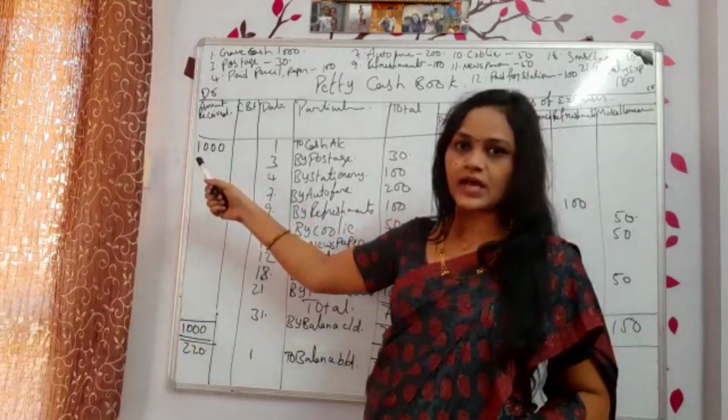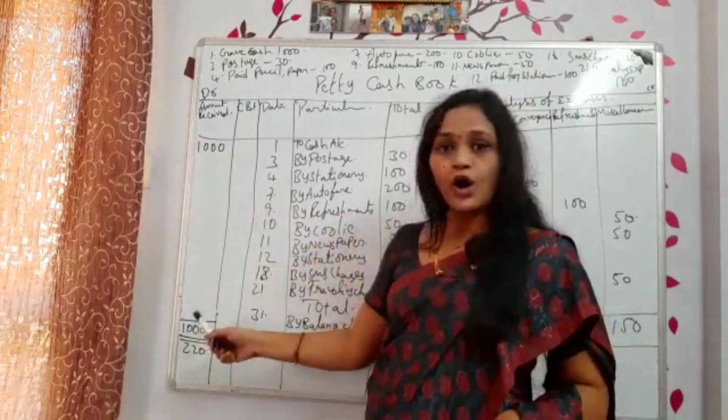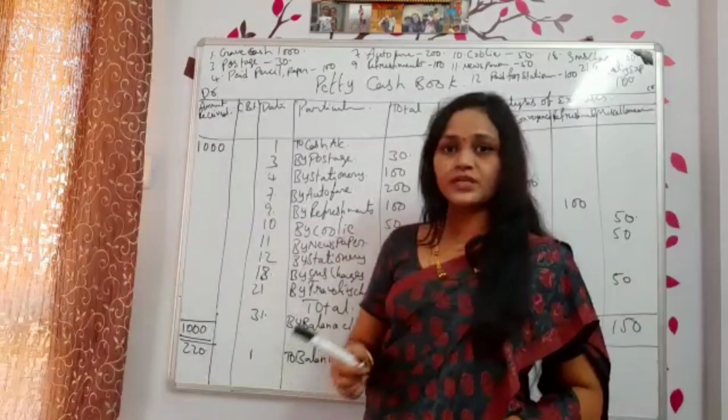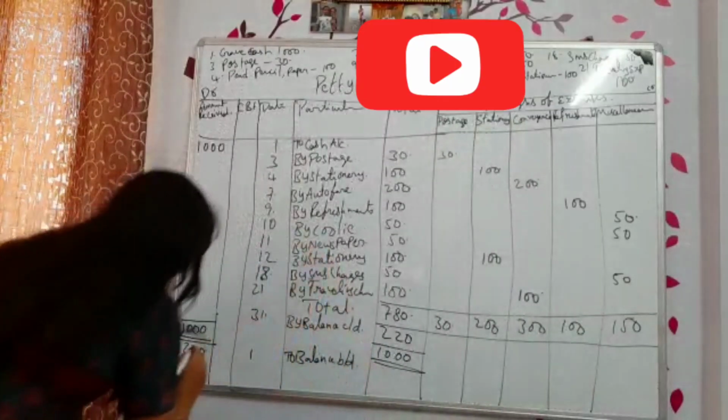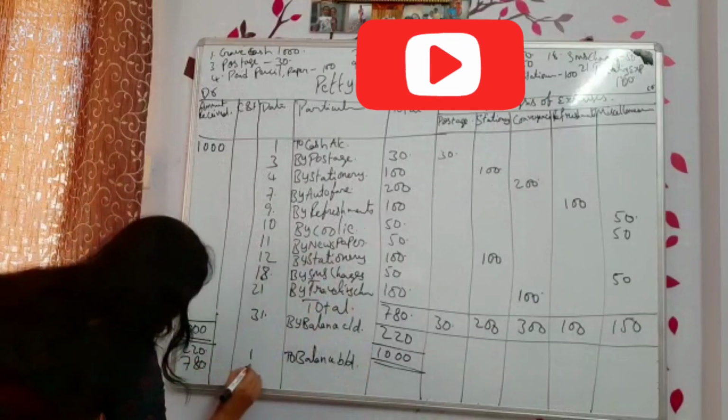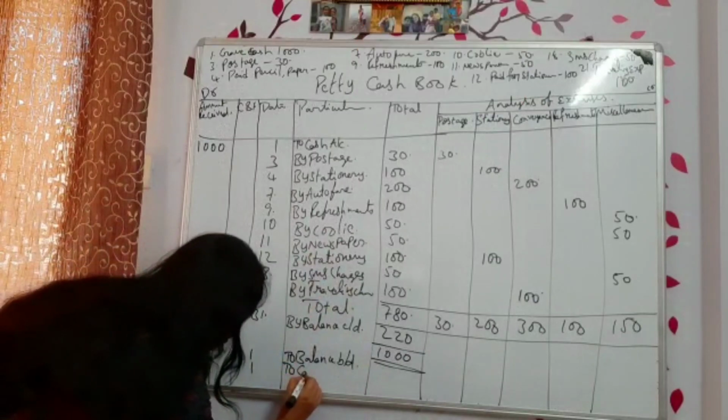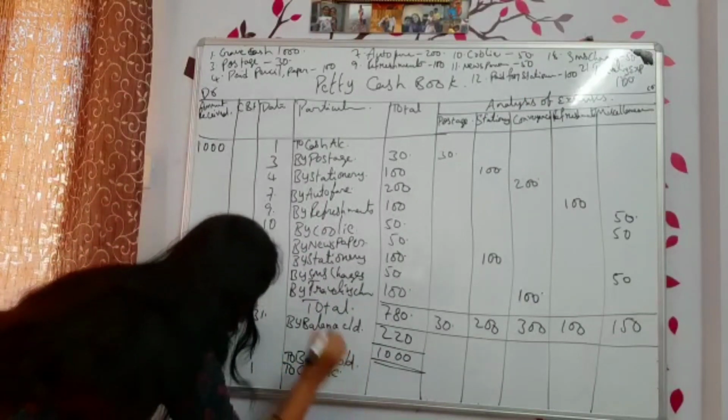I said whenever you are following imprest system, we have to start with the same 1000 rupees. Every month we have to start with the same 1000 rupees. Now how much do I need to make it 1000? How much do I need? The same amount which we spent here, 780. On the first, write down to cash account.